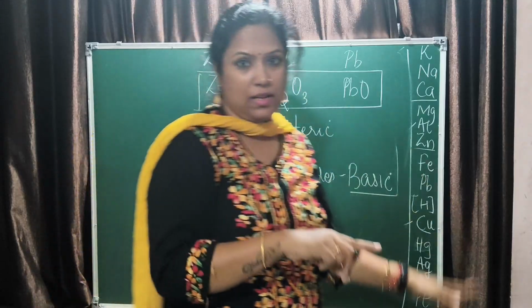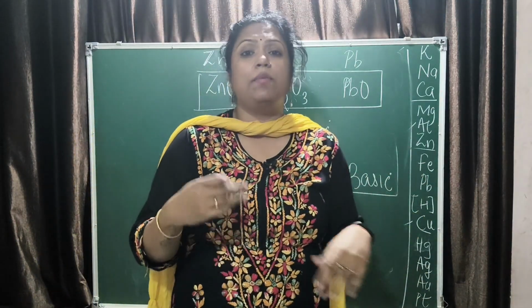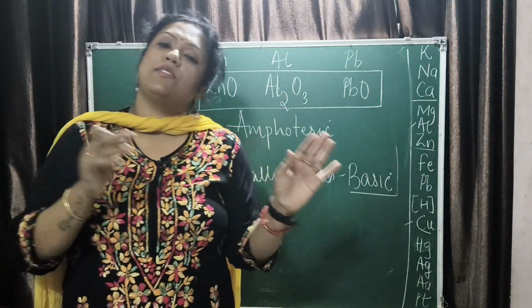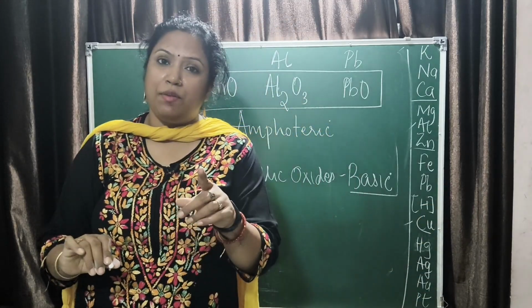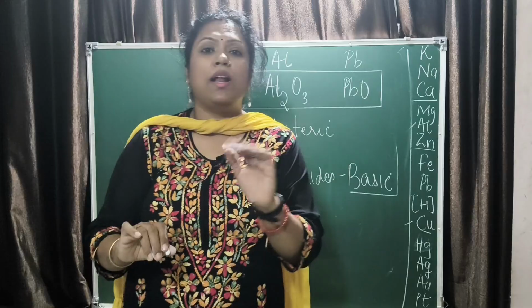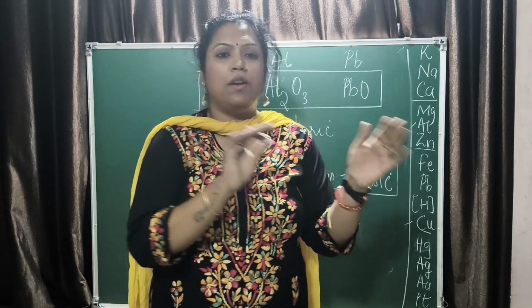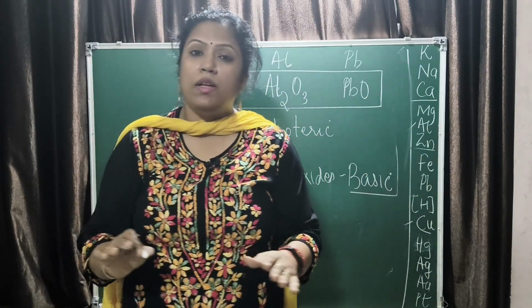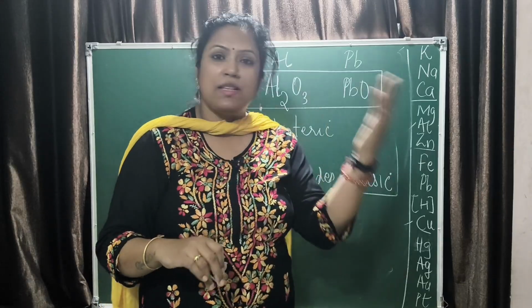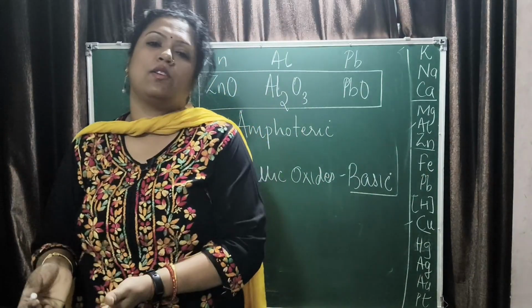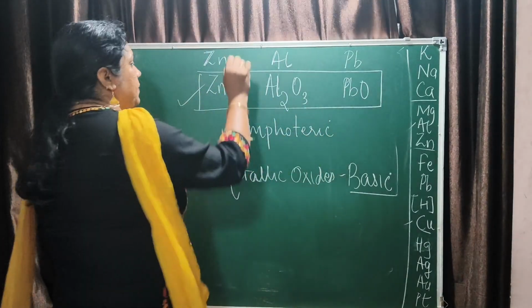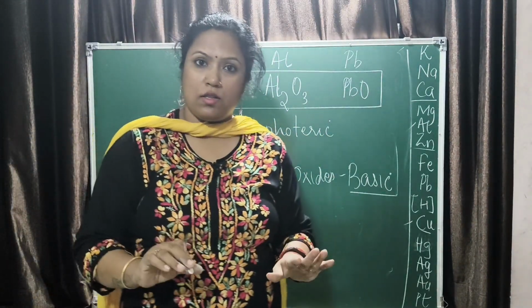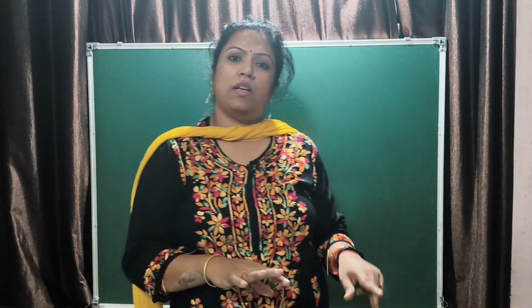Non-metallic oxides are acidic in nature. Amphoteric oxides means that they behave as acidic oxides as well as basic oxides, both. For example, amphibians. Amphibians, in biology we have studied, right? What are amphibians? Amphibians are the animals which live on land as well as in water. Similarly, amphoteric oxides behave as acidic oxides and sometimes also like basic oxides. That is why they are amphoteric. And how many? Only these three. Understood about the physical properties and the chemical properties of metals?